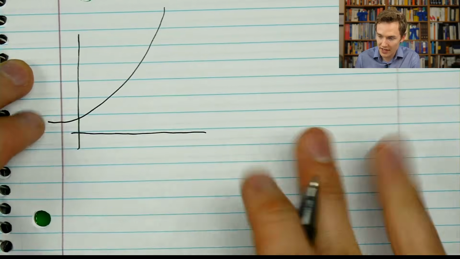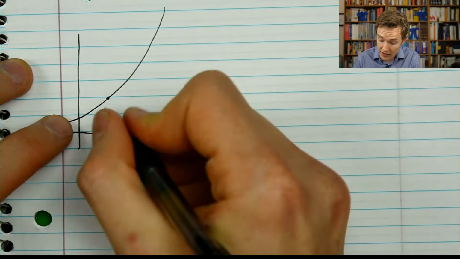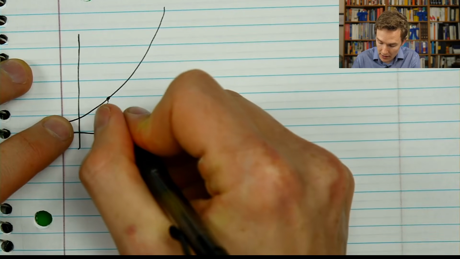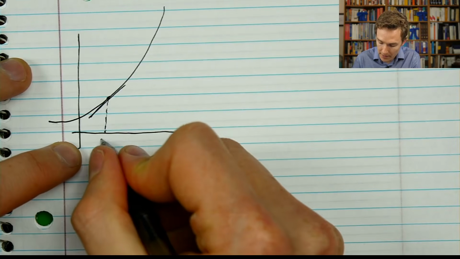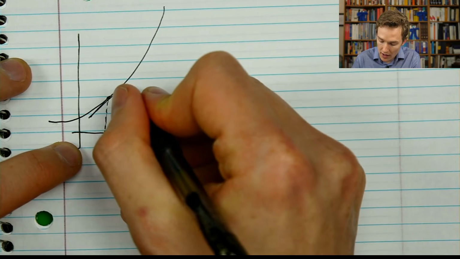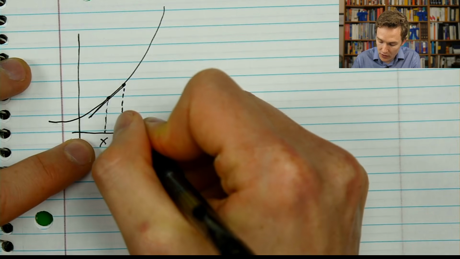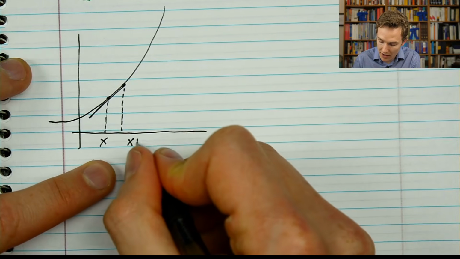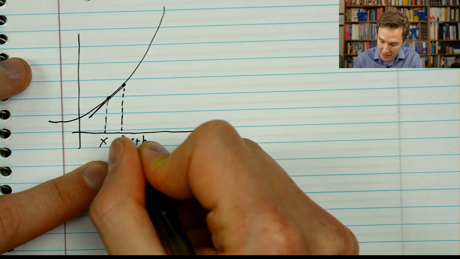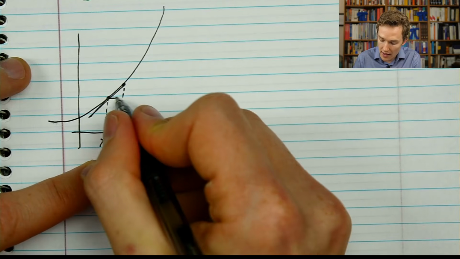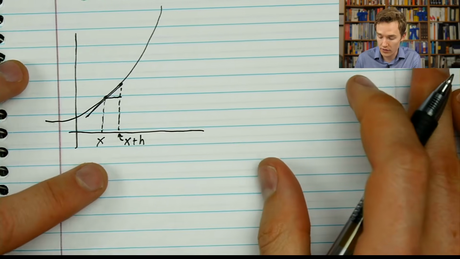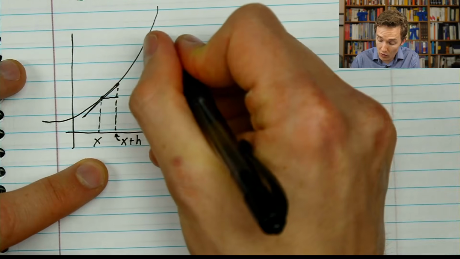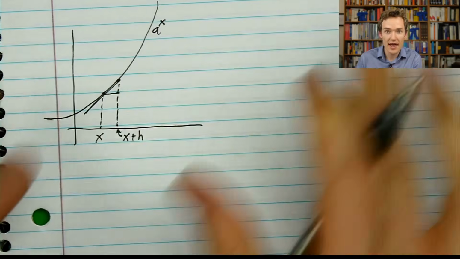Let's say I have some kind of exponential. And if I want to understand the rate of change, the slope tangent to that point x, the way we often think about it is to think of two nearby points. So another one that might be x plus a little constant times h. And then we're going to look at the slope between those two points and consider what happens as h goes towards 0.